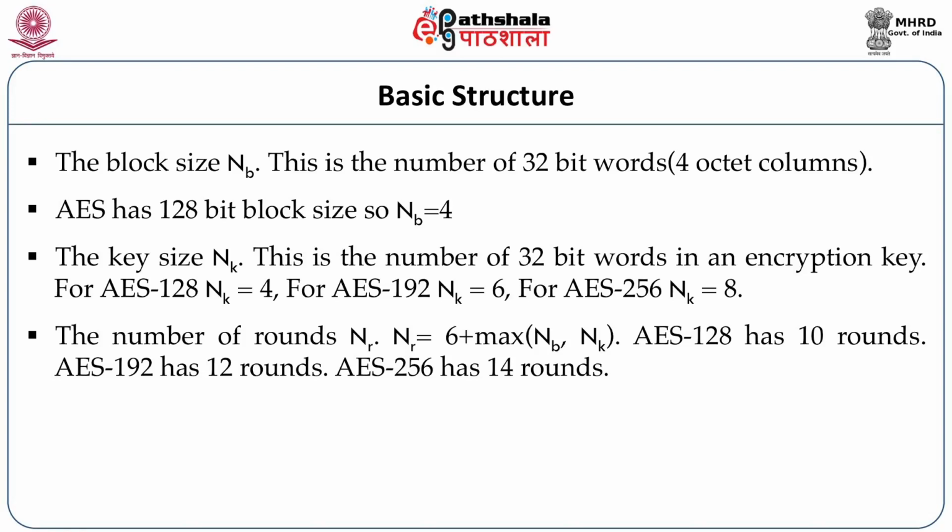So if I am talking about AES 128, it has 10 rounds, because NB is 4 and NK is 4, so the maximum of 4 and 4 is 4, and 6 plus 4 makes 10 rounds. AES 192 has 12 rounds. How? Because 6 plus the maximum of 4 and 6, which is 6, becomes 12. AES 256 has how many rounds? The maximum of 4 and 8 is 8, so 8 plus 6 makes 14 rounds.